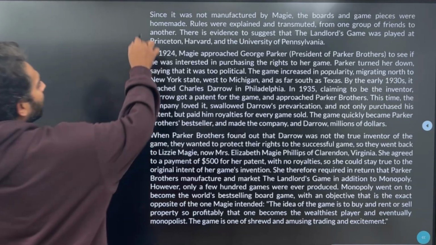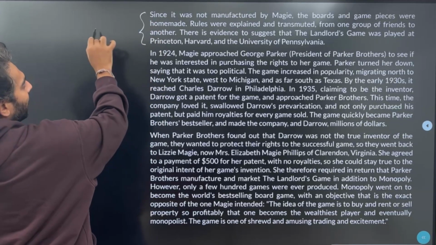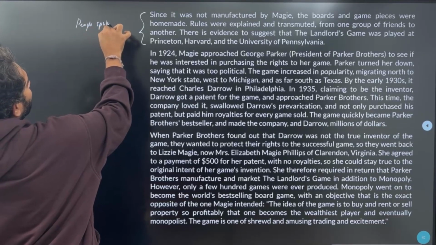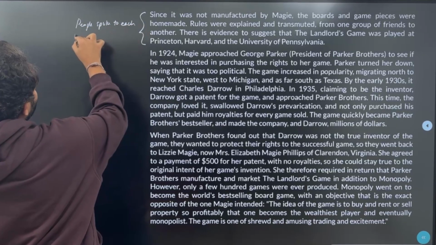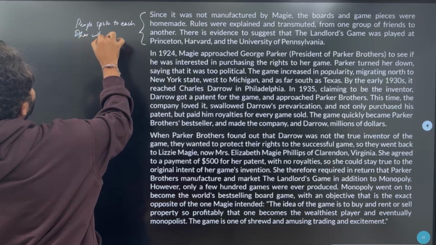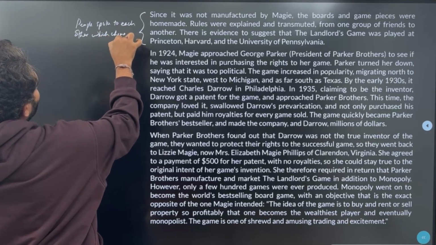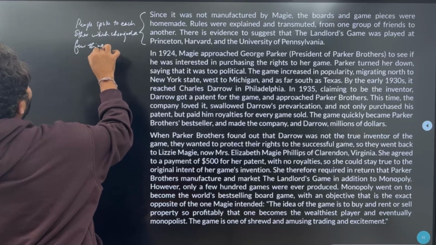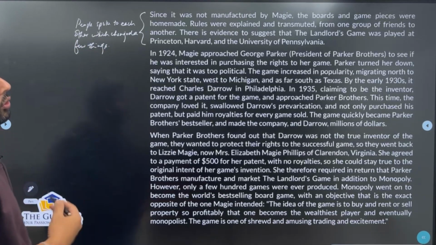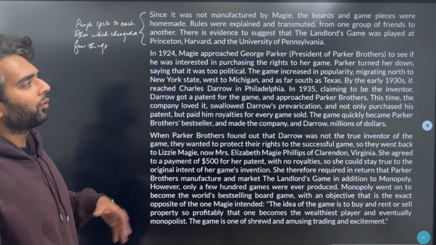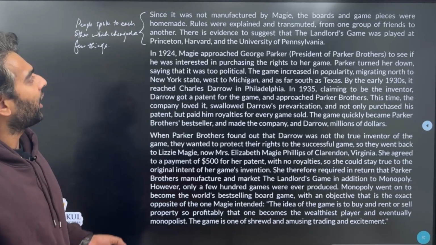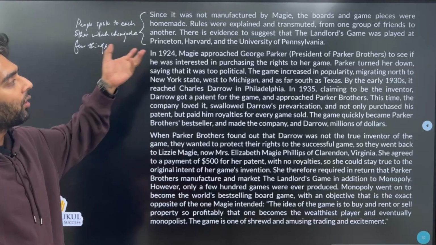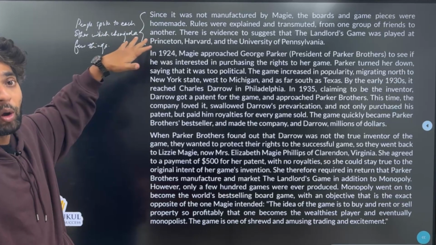So now again, over here we see that yes, people spoke to each other, which changed a bit of the rules, changed a few things. Also, since there was no control on how the boards, game pieces and all were, things were bound to change, right? People were explaining rules to each other and there was some kind of transmission. Also, we see that this game was played at very popular hubs.